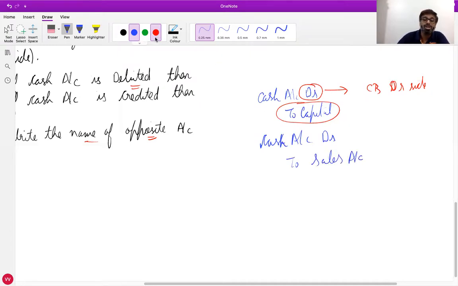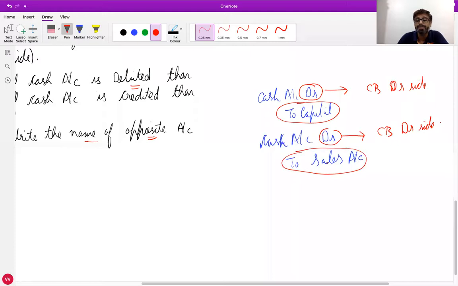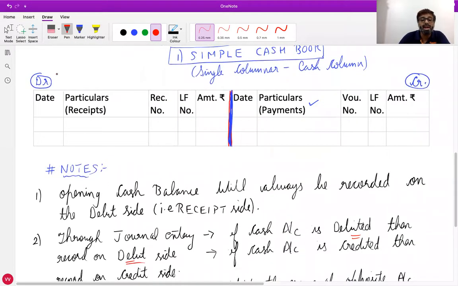Now, Rushil, cash account is debited or credited? Cash account is debited. So write in cash book also on debit side. Now, what is the name of opposite account to cash account? Sales. So in cash book you will write on debit side and the name of opposite account, to sales account. This is what I explained.